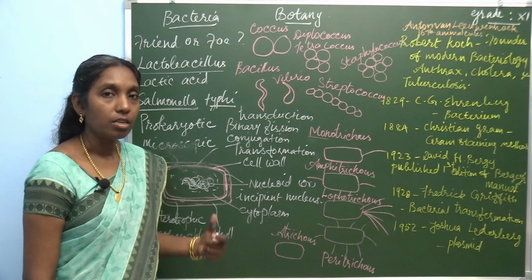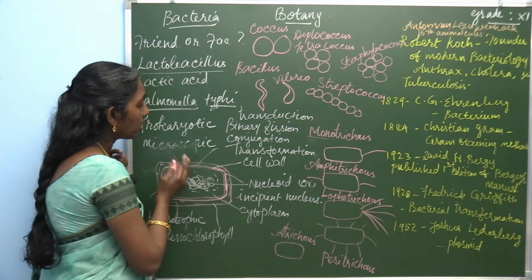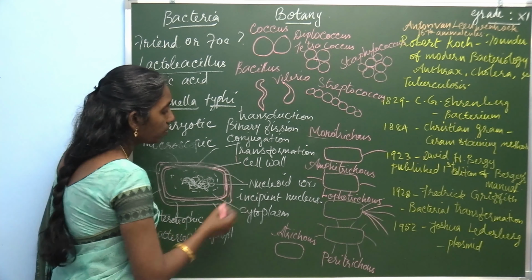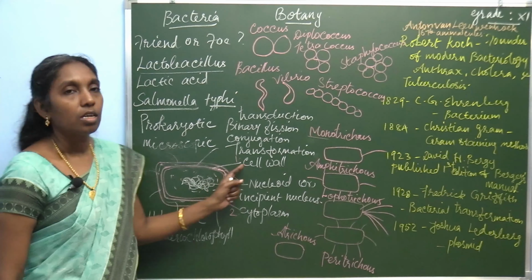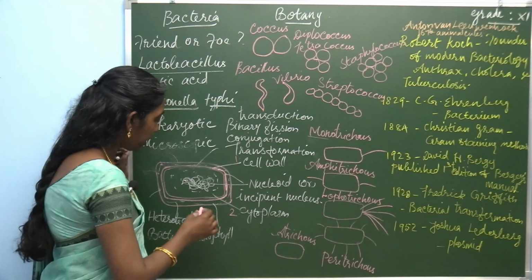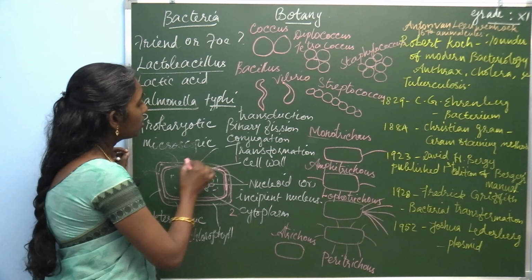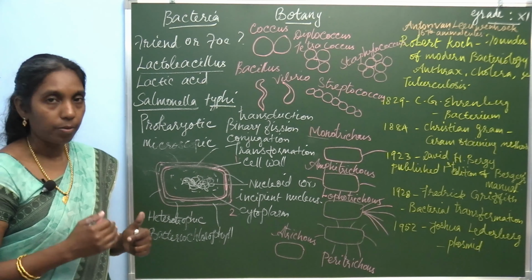Then when you see the ultrastructure of bacteria, the bacteria consist of cell wall, cytoplasm, and on the outer side there is a cell wall, and outer to the cell wall there is a capsule. So, capsule, cell wall and cytoplasm are present.